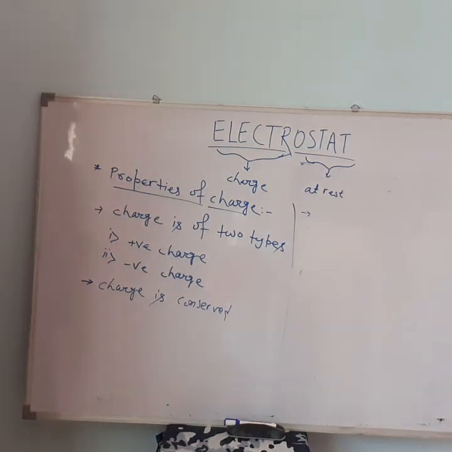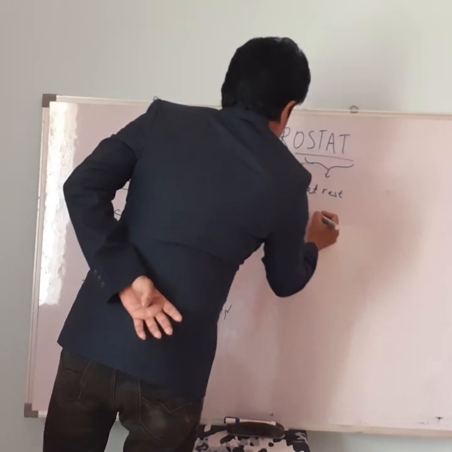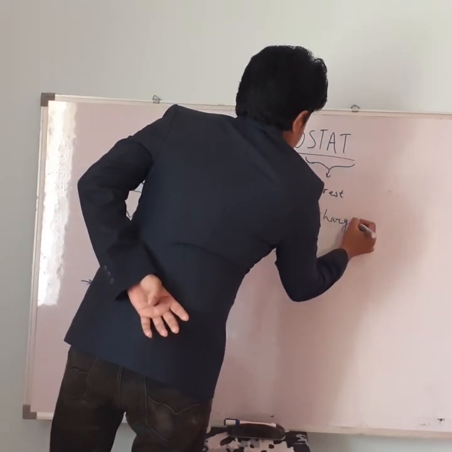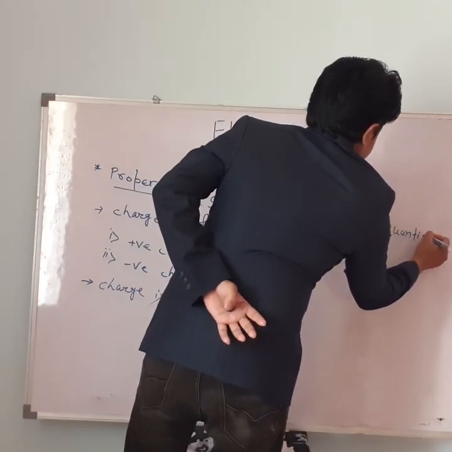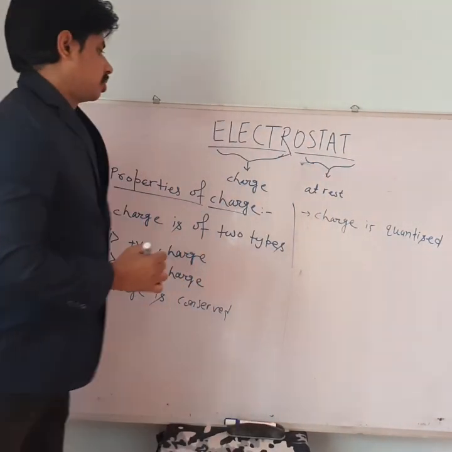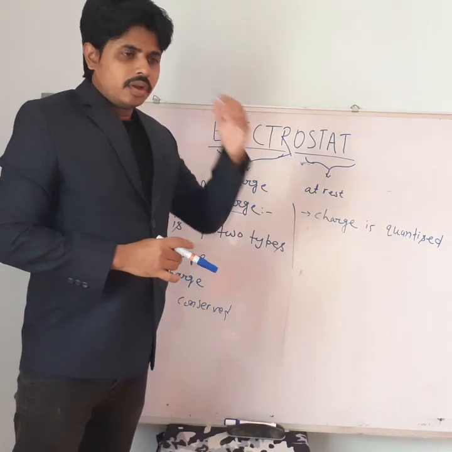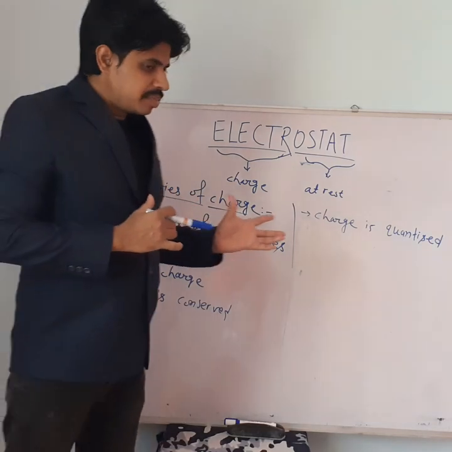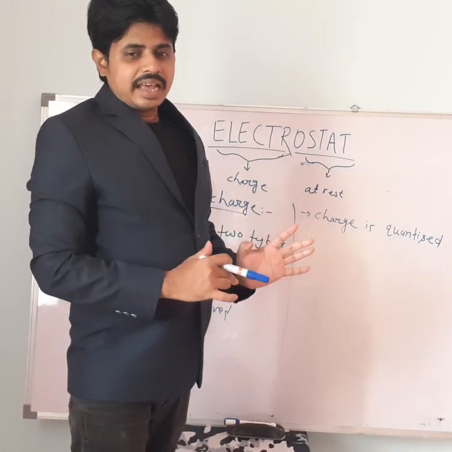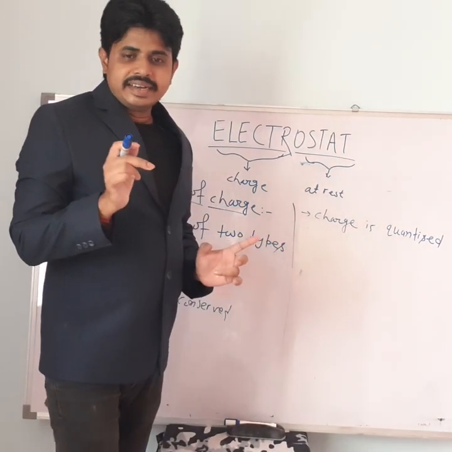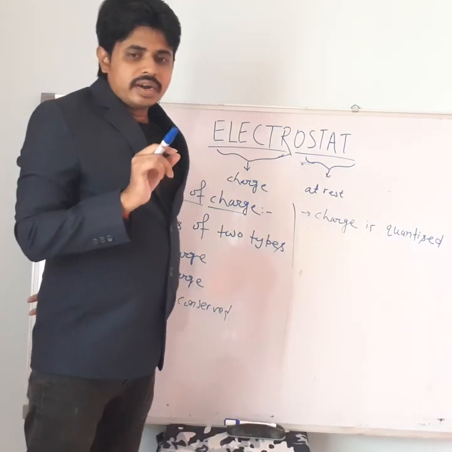Next, a very important property, that is, charge is quantized. It is an important point. Quantization means that any charge can be expressed as an integral multiple of the smallest unit of charge, which is known as the quantum of charge.